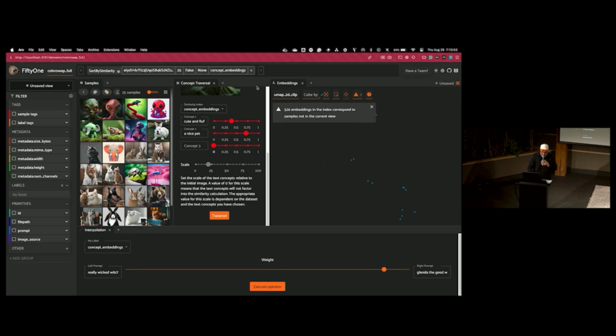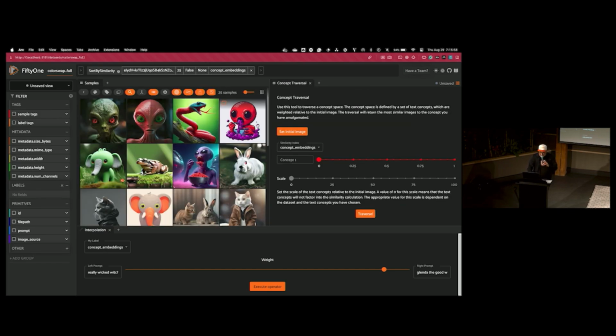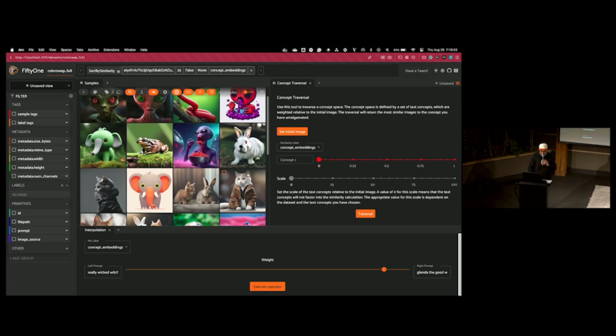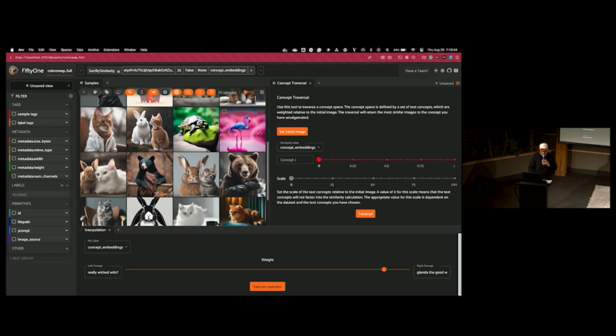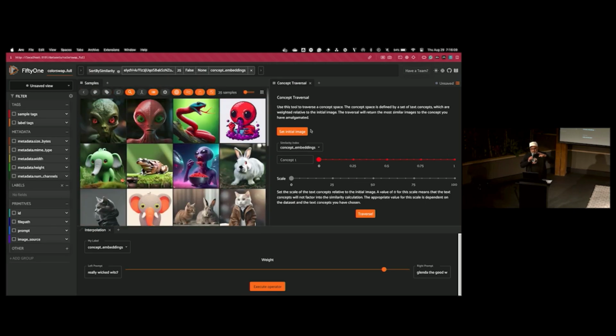And you can see we get some, this is actually pretty cool. So we get some, that's kind of cute-ish. We get fluffiness, nice pets, and things like that. So we walked and moved across our embedding space.